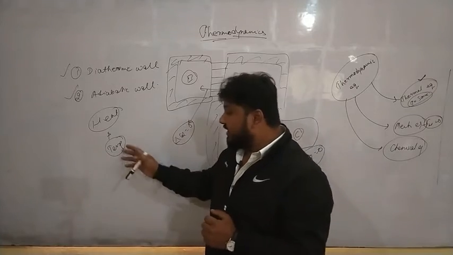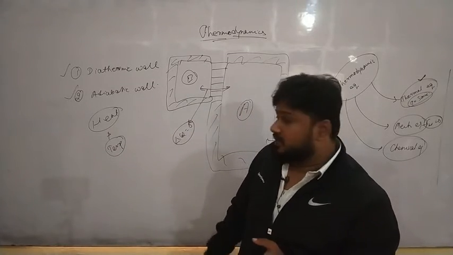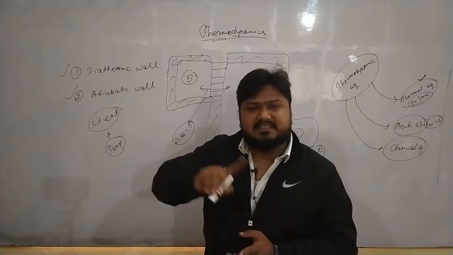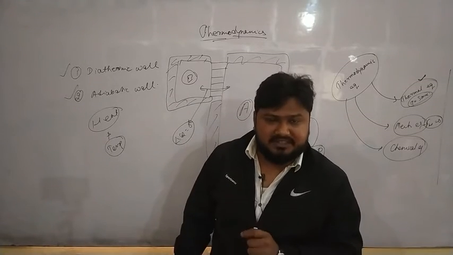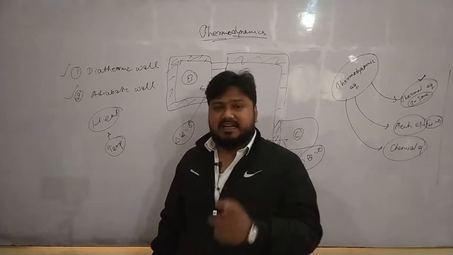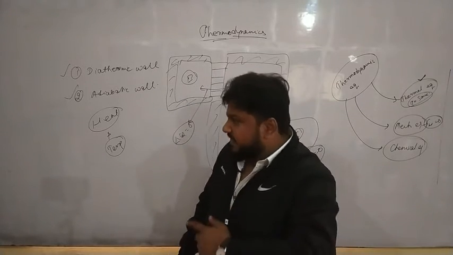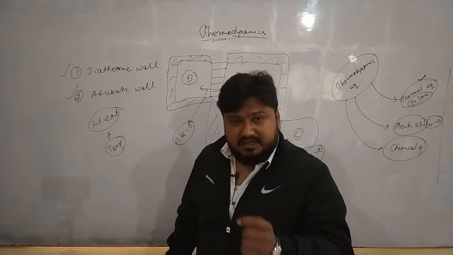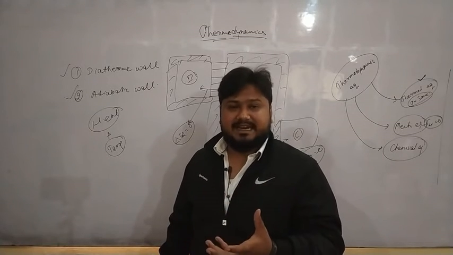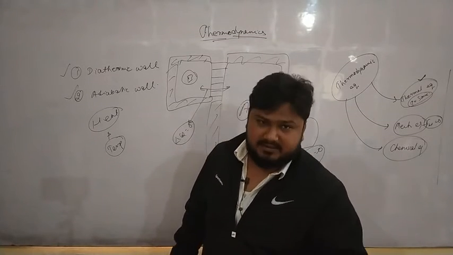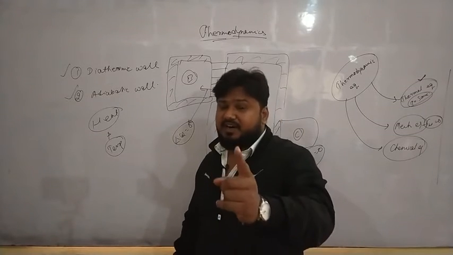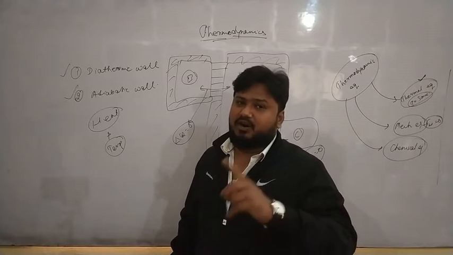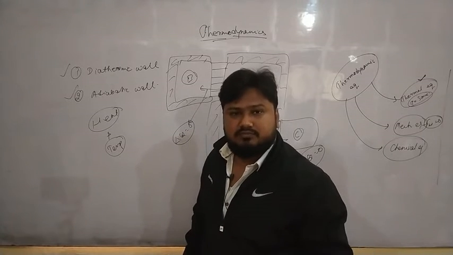Now, when we talk about temperature, we say that temperature is a parameter which decides the direction of flow of heat. Or we can say that temperature is that thing which decides the degree of hotness or coldness. The temperature of a body can be 0, but it does not mean that if the temperature of the body is 0, heat is also 0.